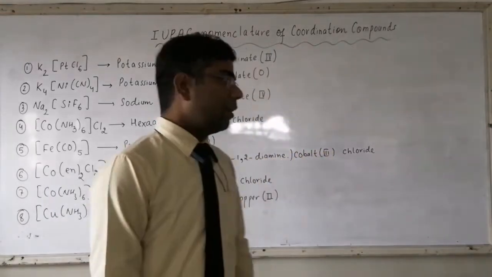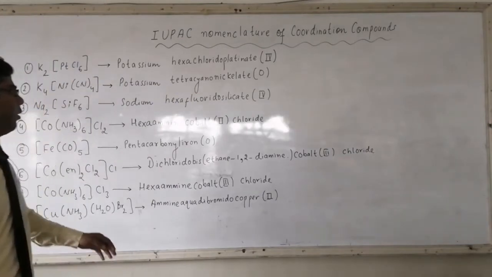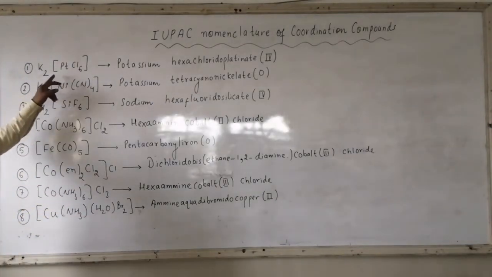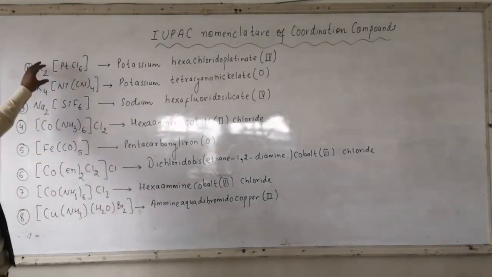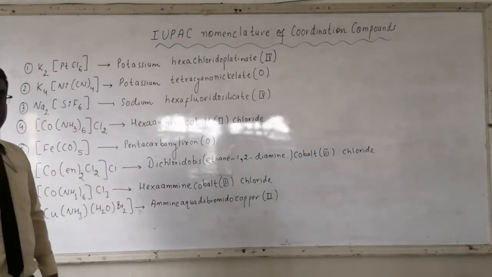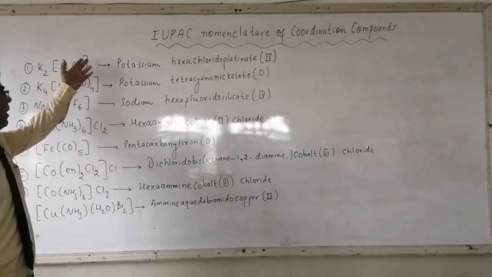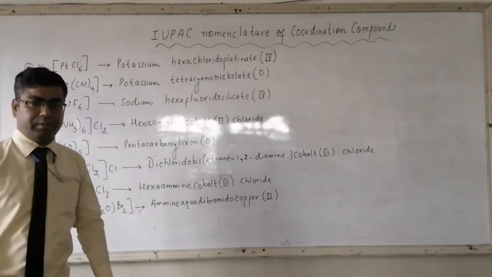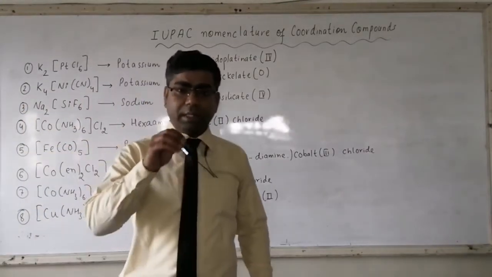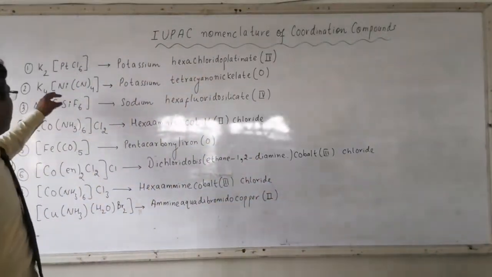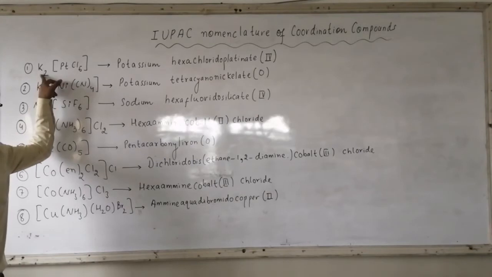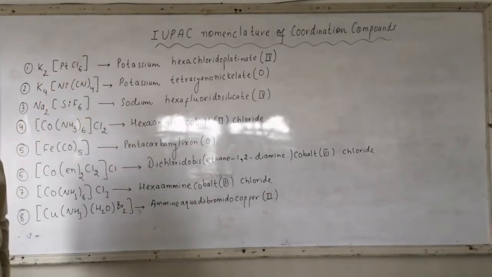So let us have the first complex compound, that is K2PtCl6. If you remove this counter ion, then this complex ion will carry a -2 charge. Because the complex ion carries a minus charge, that's why we have used counter ion K+ to balance this negative charge.